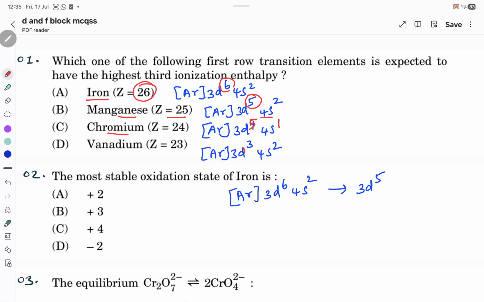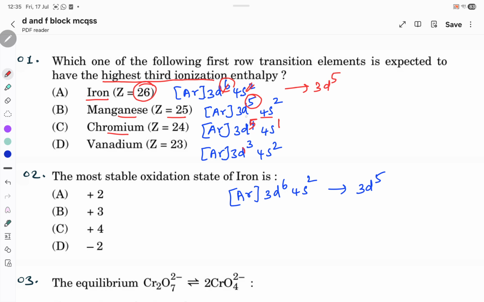Now, because they are asking third ionization energy, I want to remove 3 electrons. If I remove the first and second electron, and from the d orbital I remove the third electron, the configuration goes to 3d5.